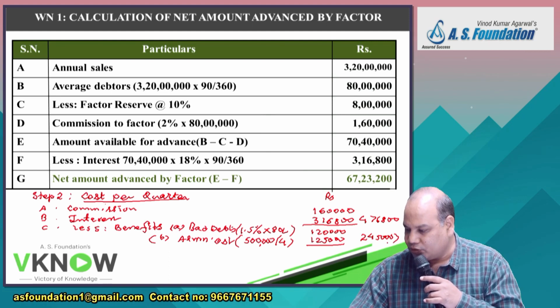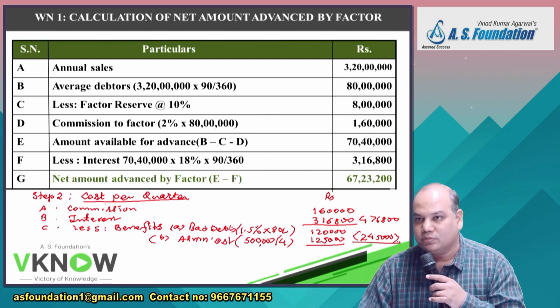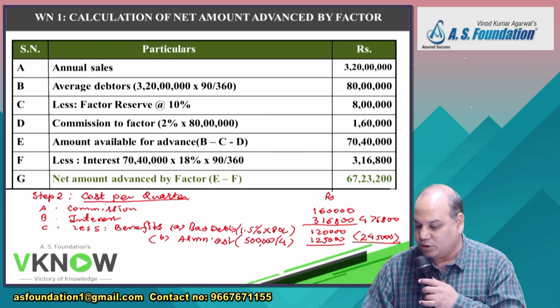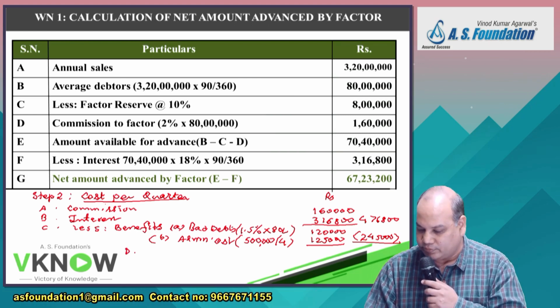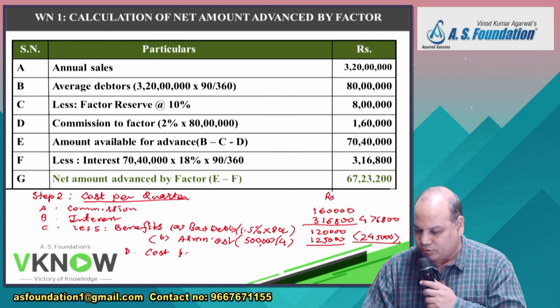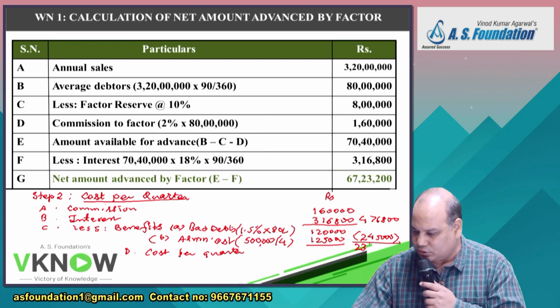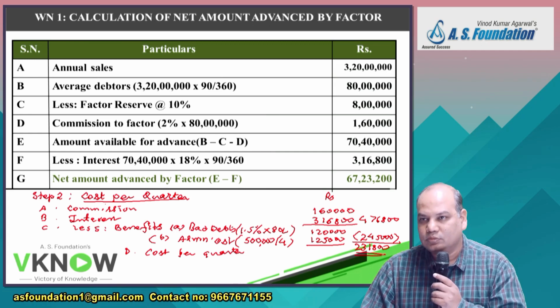So the total cost we are going to save is 2,45,000. When they are asking you effective cost, any other side benefit will also be considered. So my point number D will be cost per quarter, A plus B minus C. 2,31,800. Now think carefully. If you have a doubt, you can ask me.